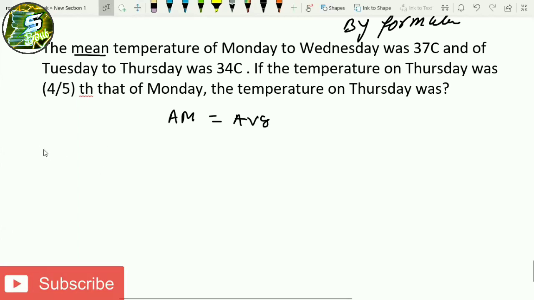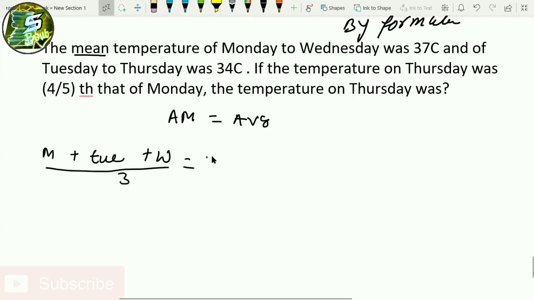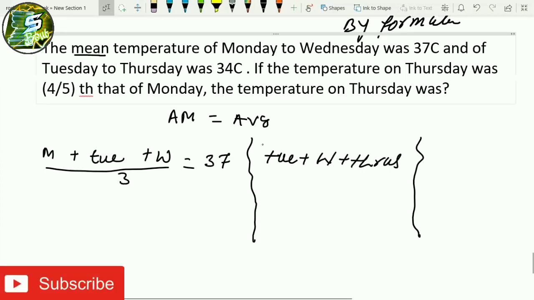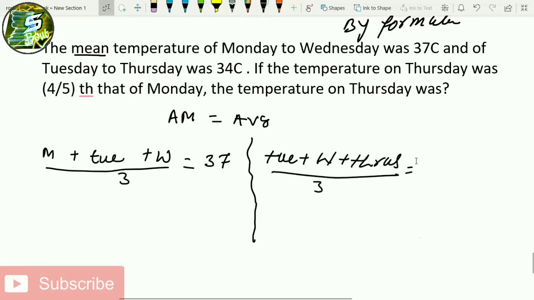Means the average temperature of 3 days. Which 3 days, sir? Monday, Tuesday, plus Wednesday. How do we find the average? Divided by 3 will be equal to the average, which is equal to 37. This is one equation. Then they said the average of Tuesday plus Wednesday plus Thursday, Tuesday to Thursday, whole divided by 3, will be equal to 34.